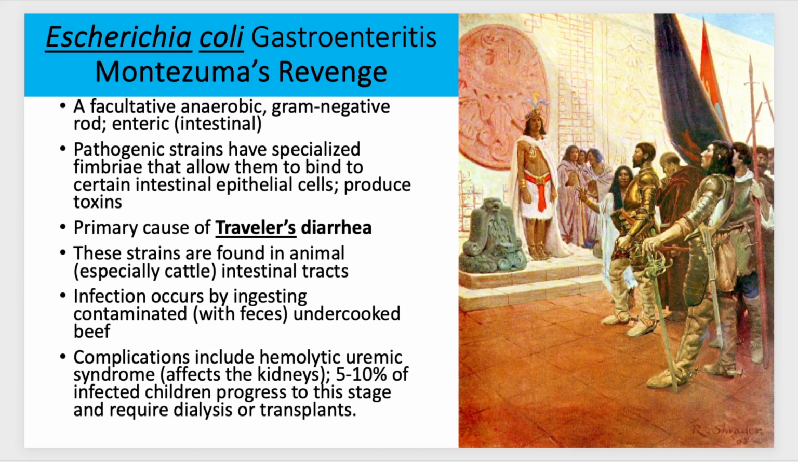So you'll see little things like that associated with these foodborne illnesses. So E. coli, this is probably the one that everyone knows of. They also call this E. coli gastroenteritis Montezuma's revenge. We'll look at the story for why that's the case. But this is one of the number one causes of travelers' diarrhea. And again, it's a gram-negative rod. We've already looked at these before. These have specialized fimbriae that allow them to bind to certain intestinal epithelial cells, and they produce toxins that cause diarrhea. You ingest contaminated food that has fecal material on it, which is where E. coli comes from, the intestines. We have E. coli in our intestines right now.